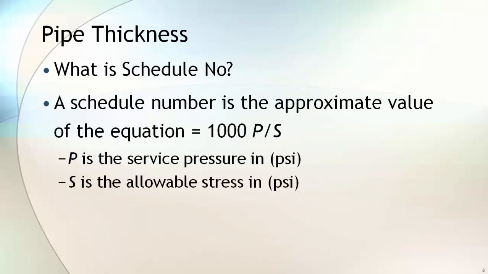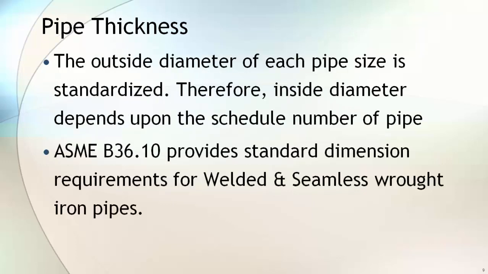What is schedule number? A schedule number is the approximate value of the equation 1000 times P by S, where P is the service pressure in pounds per square inch and S is the allowable stress in pounds per square inch. As said earlier, the outside diameter of each pipe size is standardized. Therefore, inside diameter depends on the schedule number of the pipe. ASME B36.10 provides the standard dimensional requirements for welded and seamless wrought iron pipes.